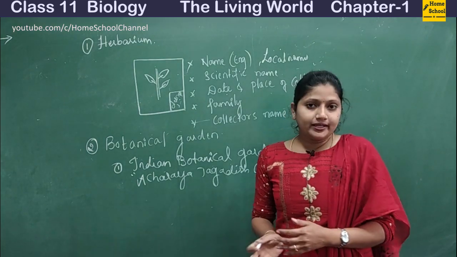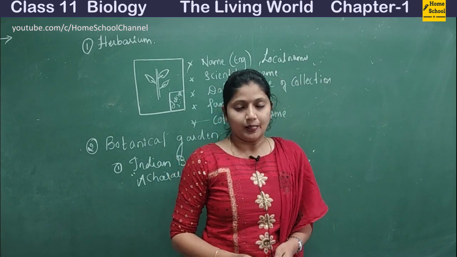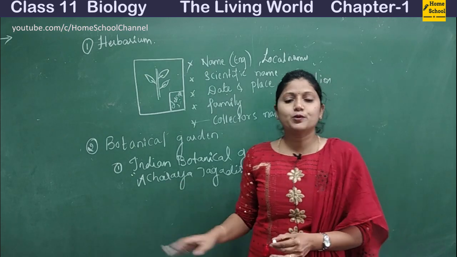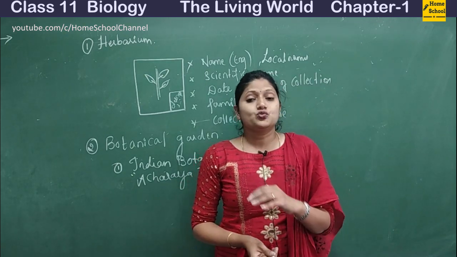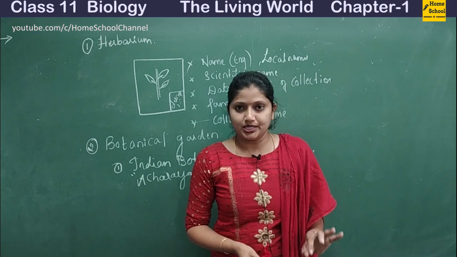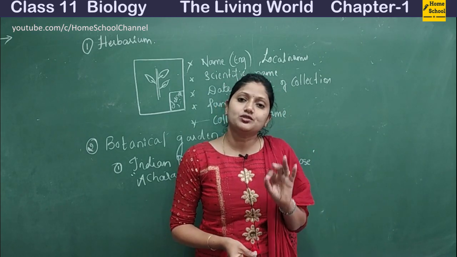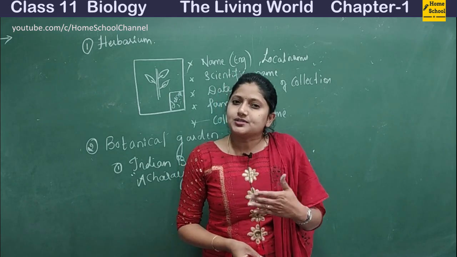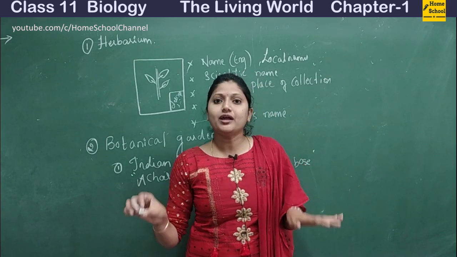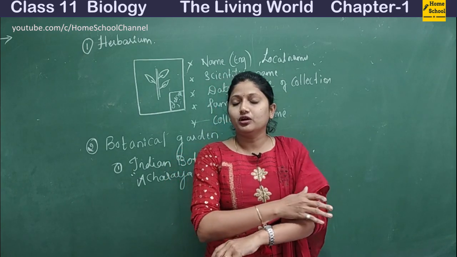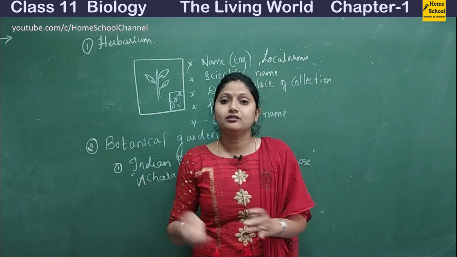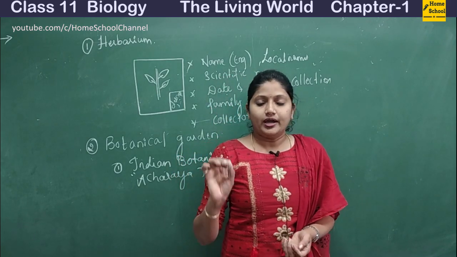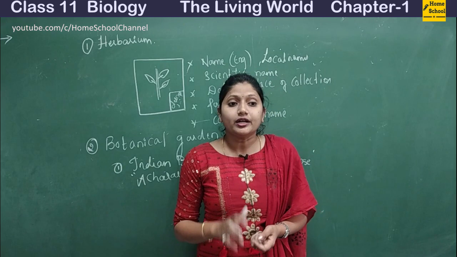Okay, and where has it been situated? It is located in Howrah, West Bengal. And one very important thing which you have to remember about this botanical garden is that there is one great banyan tree there. That great banyan tree is 250 years old, and it has around 2,800 prop roots. Can you imagine it? Just imagine how it has spread over a vast area. All right, so it is 250 years old and it has got 2,800 prop roots.